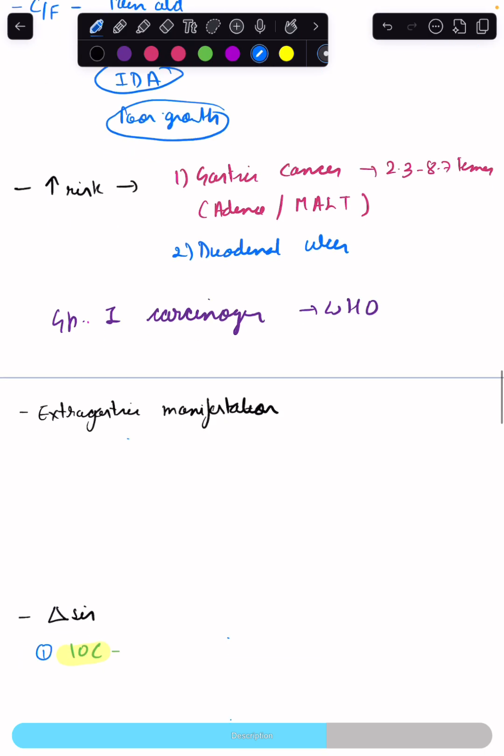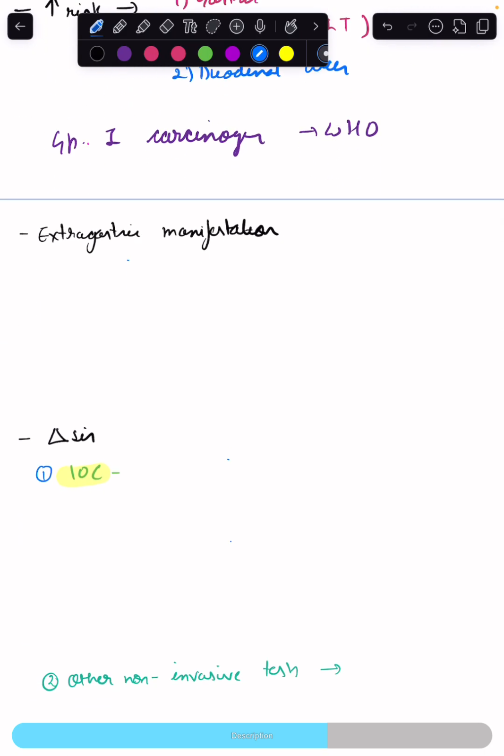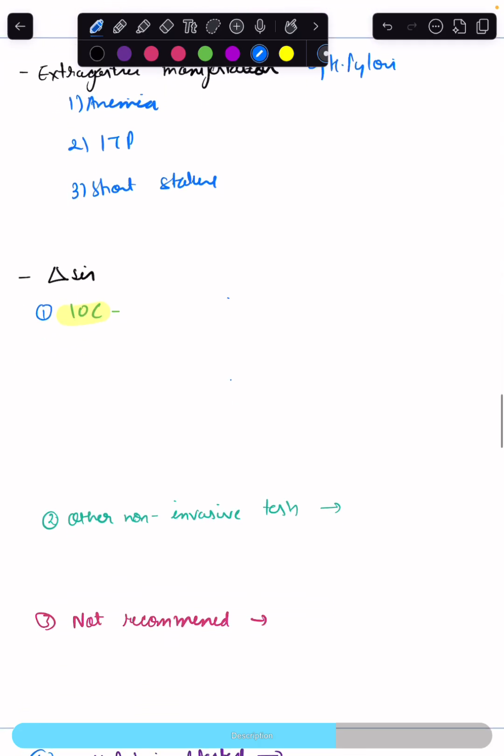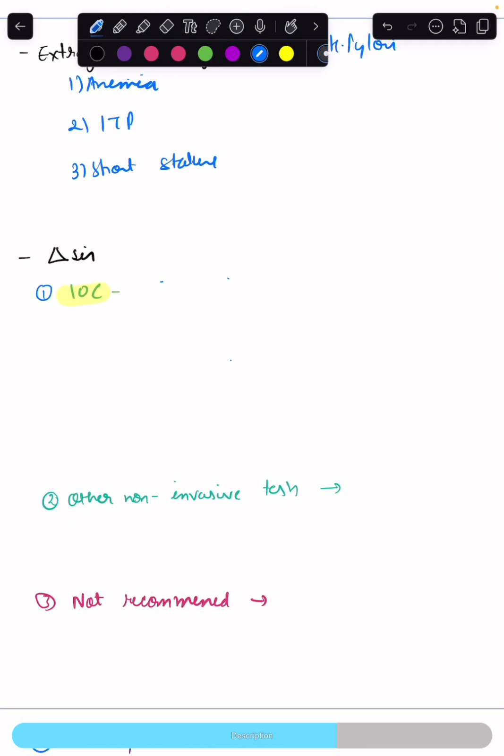Now, extra gastric manifestations of H. pylori include anemia, ITP, and short stature. Now, investigation of choice, as I discussed, is endoscopic biopsy and histological demonstration of the organism.